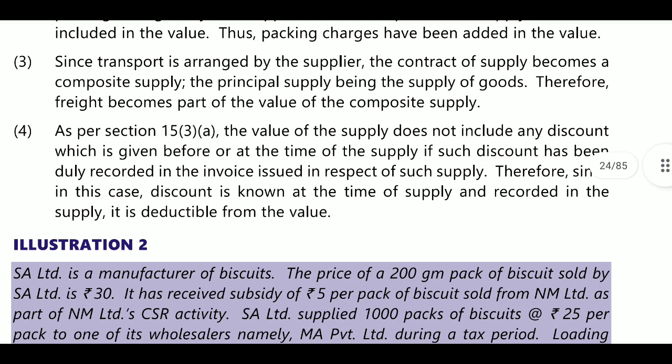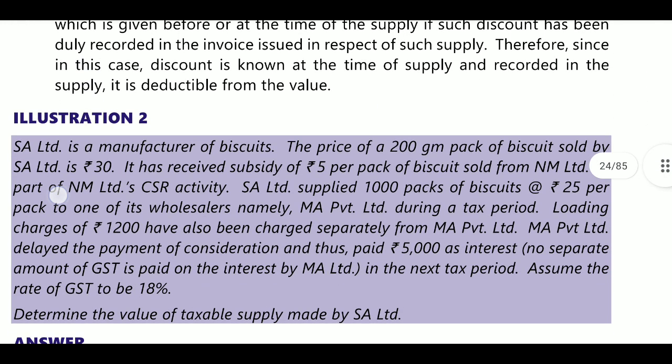Next, as per section 15(3)(a), the value of supply does not include any discounts given before or at the time of supply if such discount has been duly recorded in the invoice issued in respect of such supply. Therefore, since in this case the discount is known at the time of supply, it will be deducted from the value. That is question number 1. Next, question number 2.